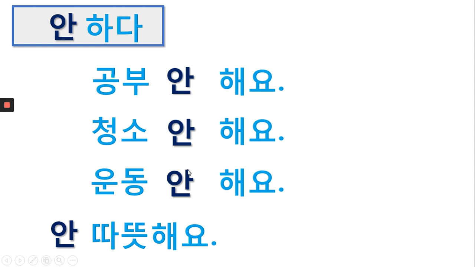So you might wonder why here, because these four verbs are all 하다 verb, because they all end with 하다. That's why we put 해요. Then why some of the verbs we need to put 안 in front of 해요, but here we need to put it in front of the whole verb. Here is the reason.